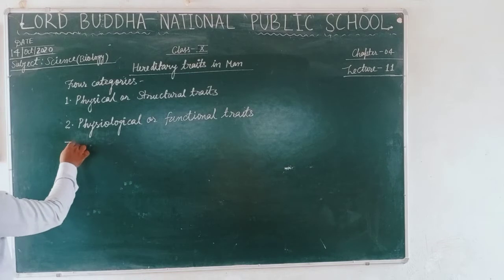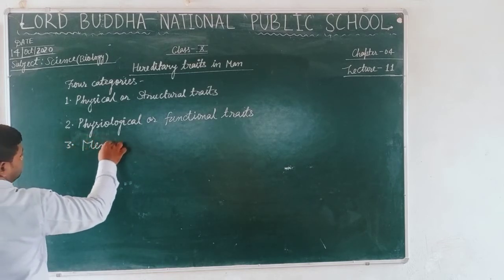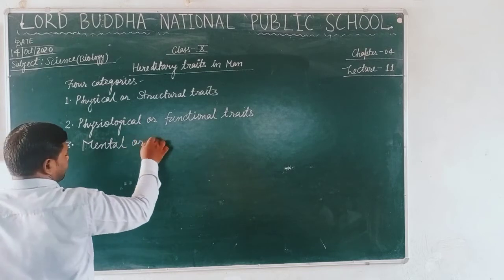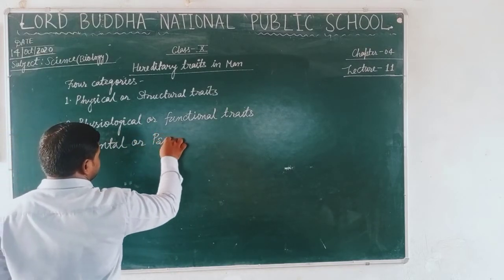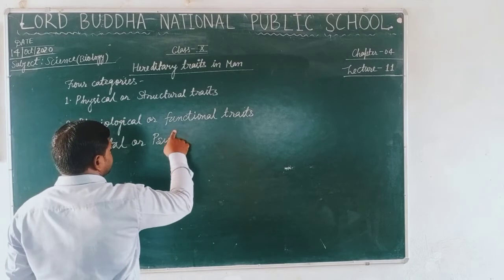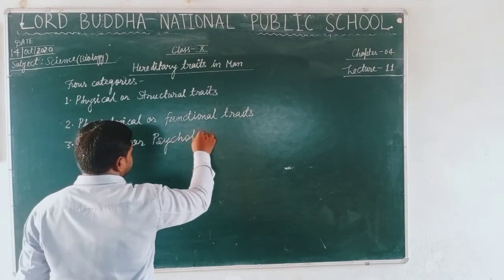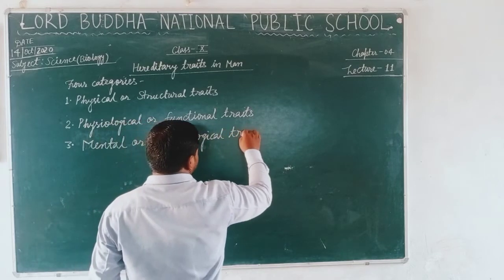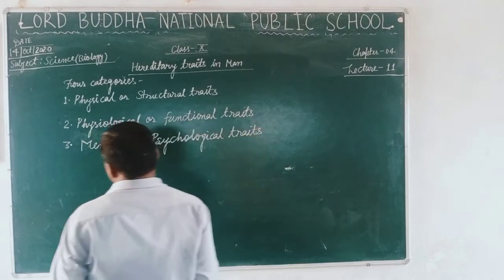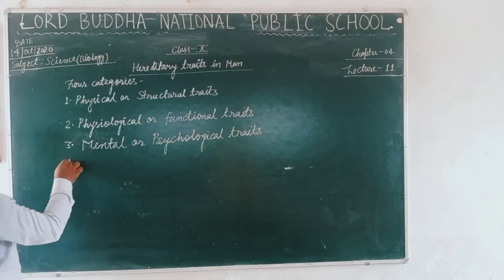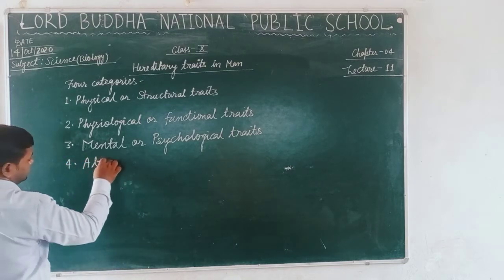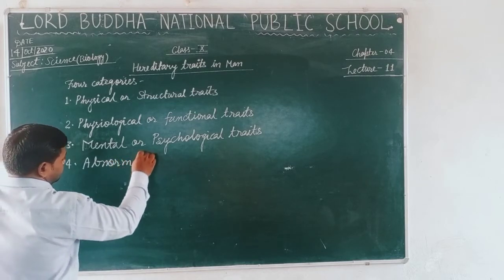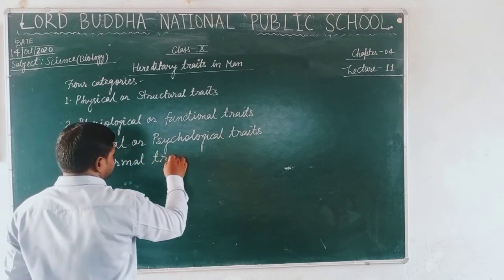The third one is the mental traits, or you can say psychological traits. The fourth one is abnormal traits.